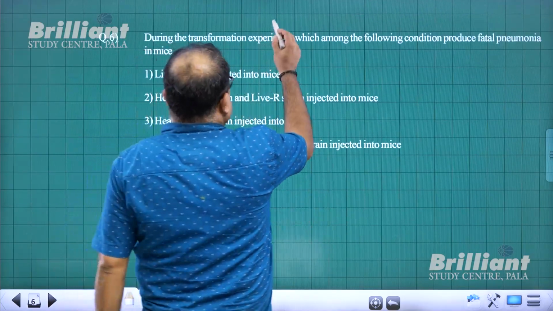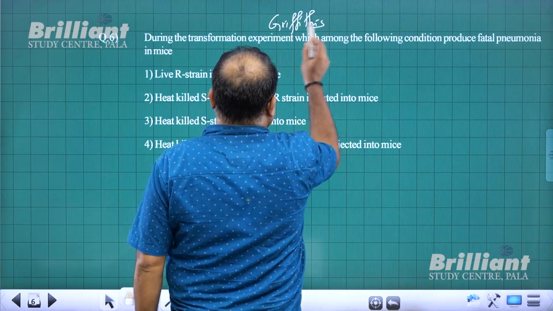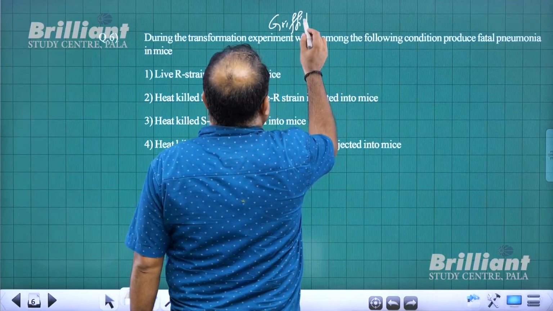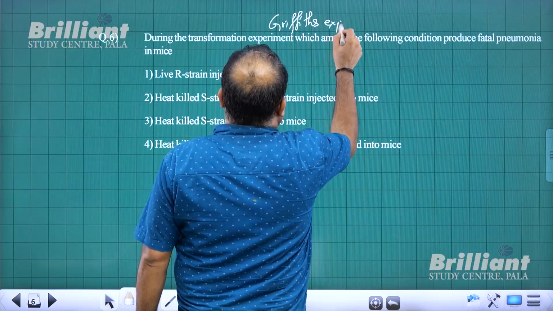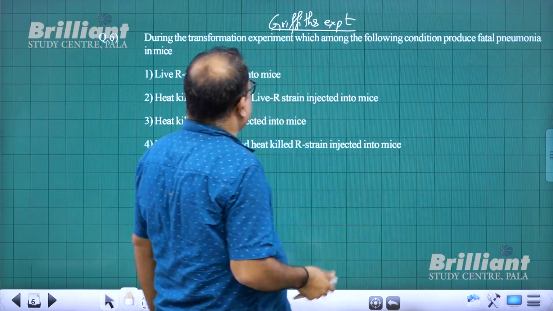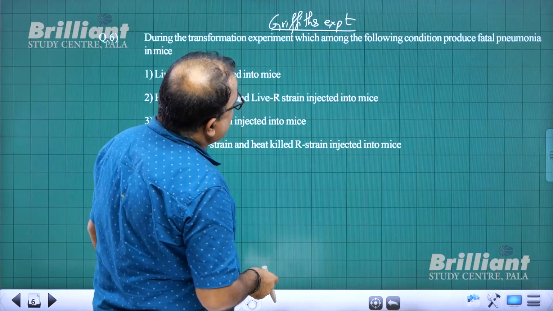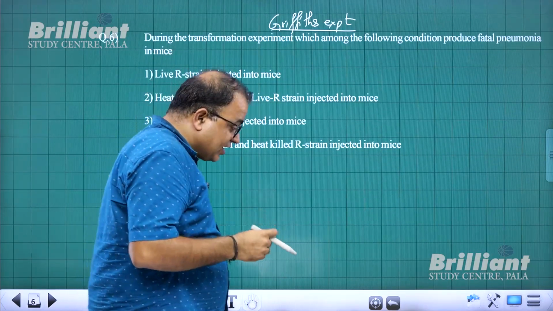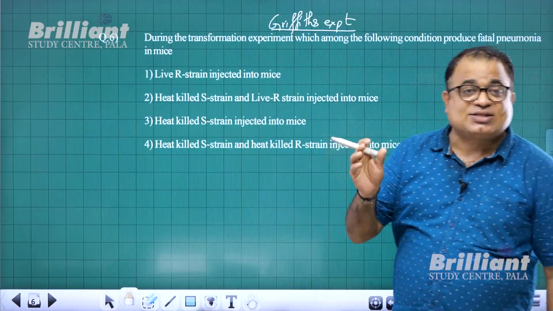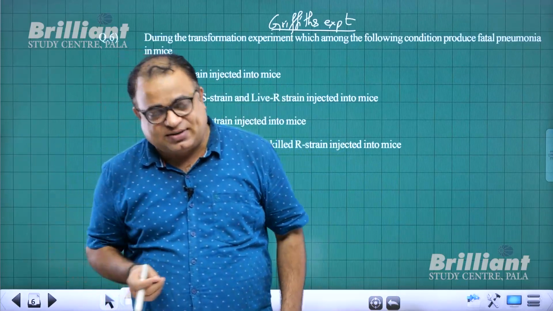During the transformation experiment, that means this experiment is talking about Griffith's experiment (1928). During the transformation experiment, which among the following conditions produced fatal pneumonia? What do you mean by fatal pneumonia? Pneumonia that killed the mice. Anything that kills is called fatal.